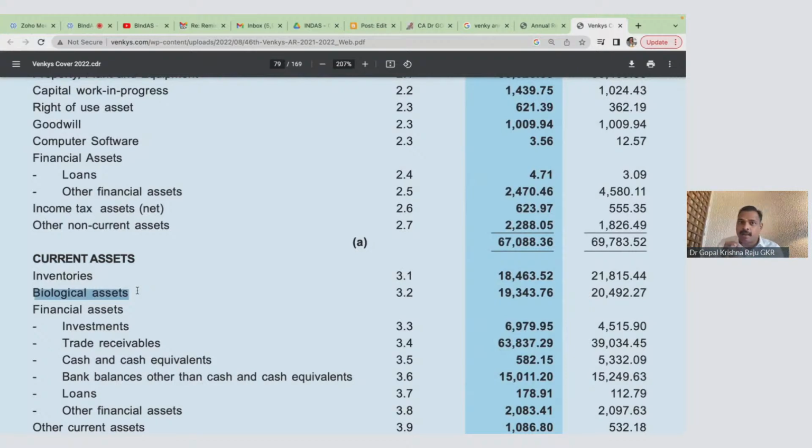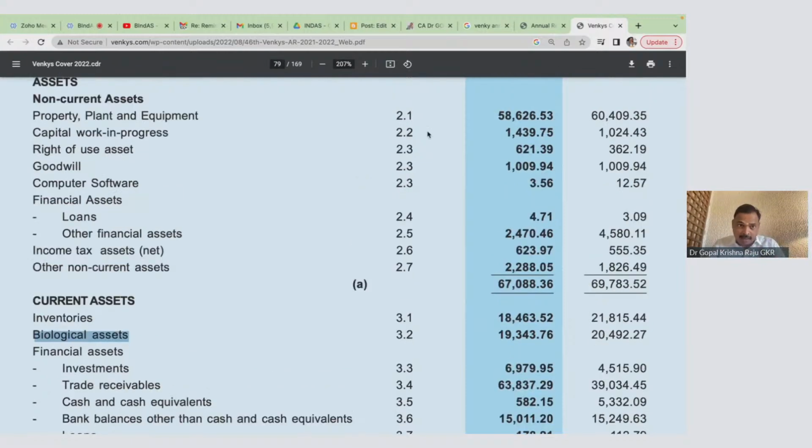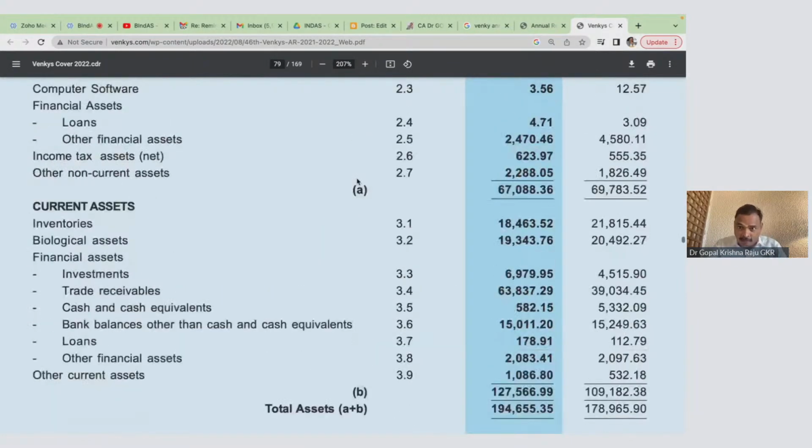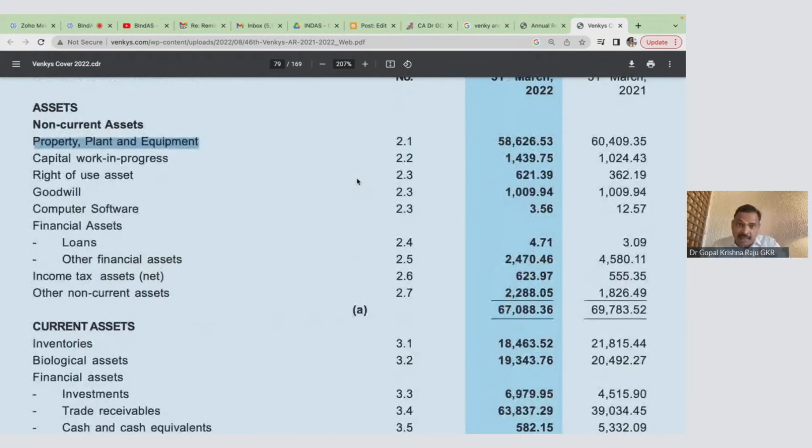So I'm going to take you through this particular standard and distinguish quite clearly when a biological asset will come under it. And one particular example, here also in property, plant and equipment, you will have a biological asset. So I'll just want to share with you that particular point also. So Venky's balance sheet is quite relevant, as is Tata Coffee, because Tata Coffee is with respect to agriculture and Venky's is with respect to your poultry.